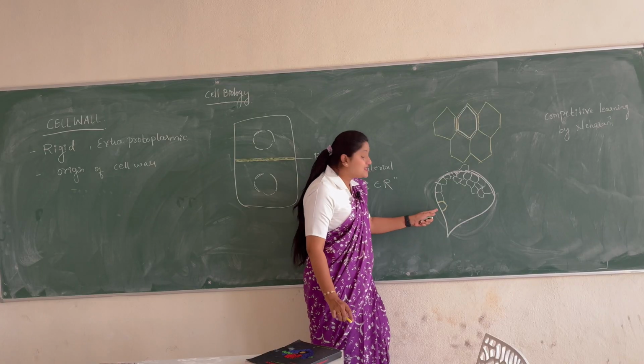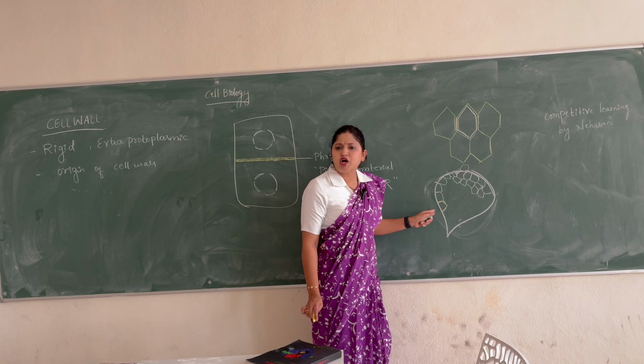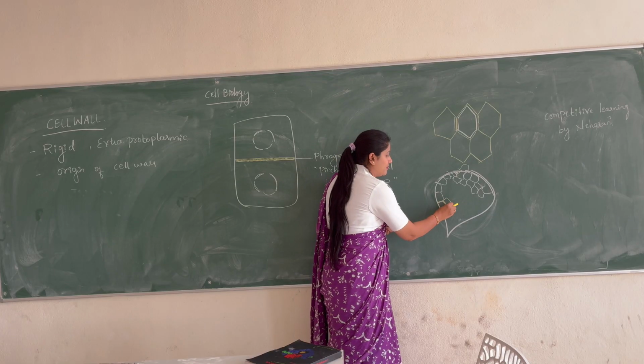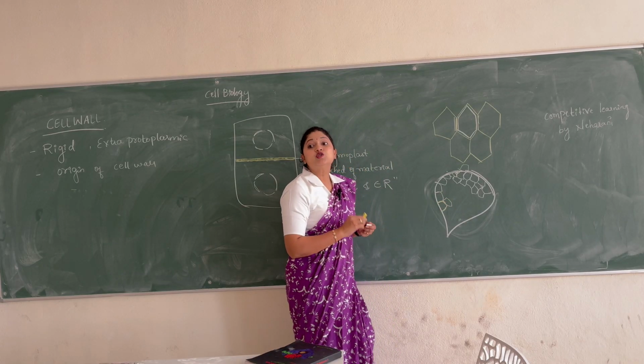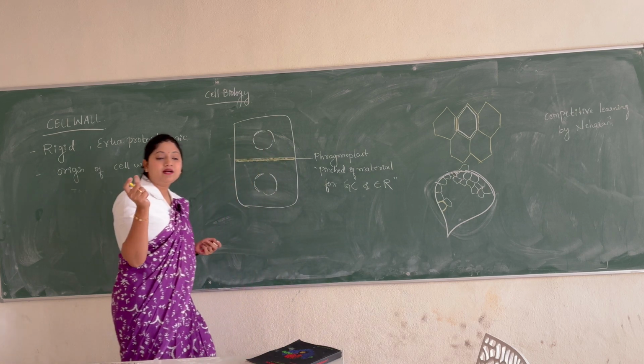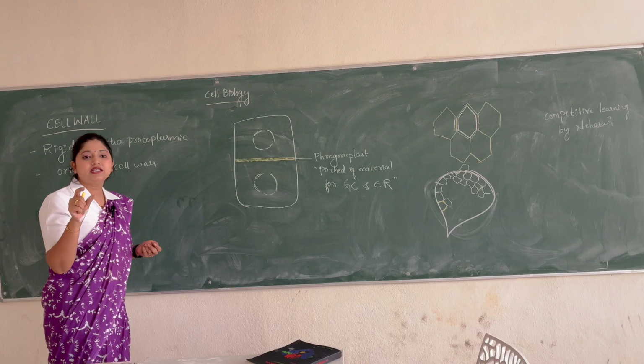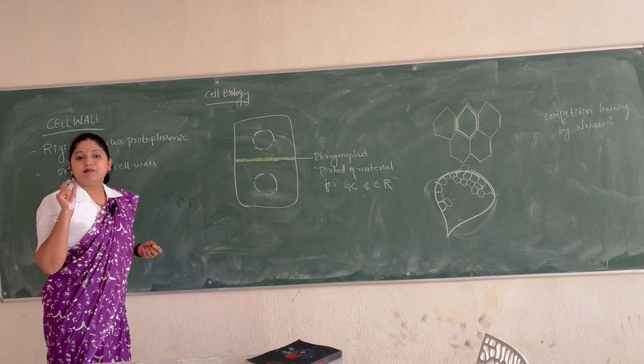Because they are not cementing to the next cell, they are not joining to any other cell. Whereas here they are joining to the next cell. So wherever there is cementing between the cells, we get to see the middle lamella.